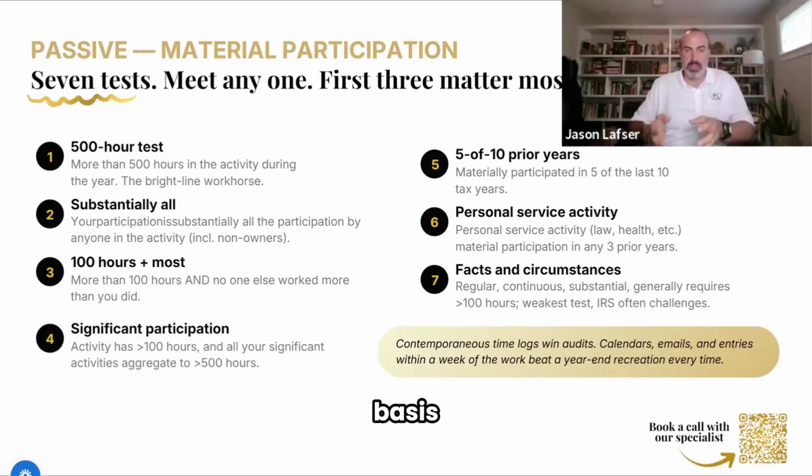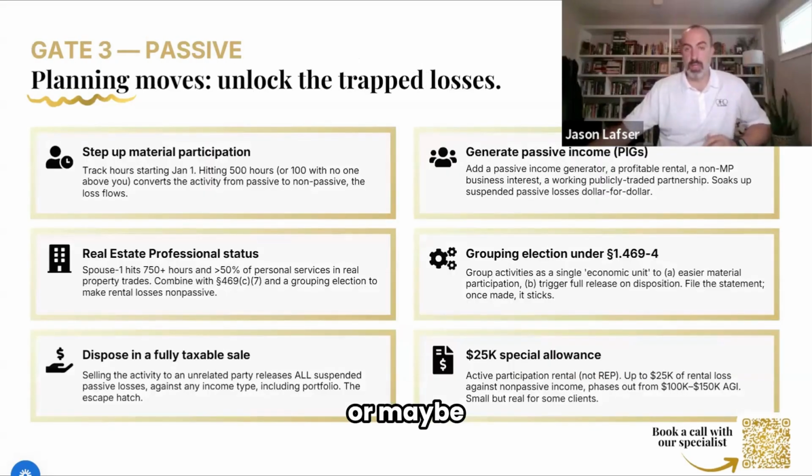I've got plenty of basis. I'm at risk for the loss. I'm good there. But is this a passive activity? And if so, what can I do to make sure I'm materially participating, or maybe I should invest in other passive activities that are generating income? What are some moves we can make to offset this? Material participation and real estate professional status are a whole other webinar we won't go into today, but many of you are familiar with that.